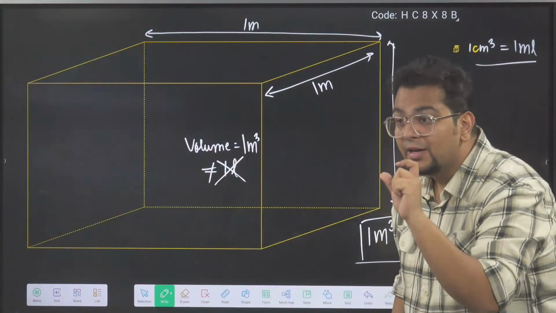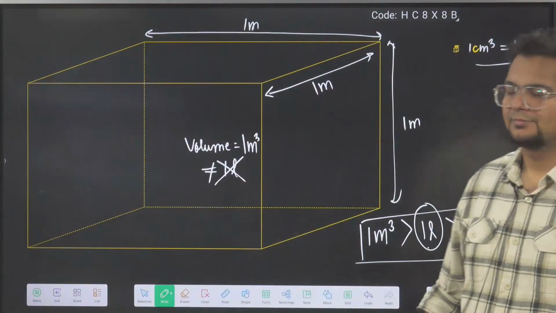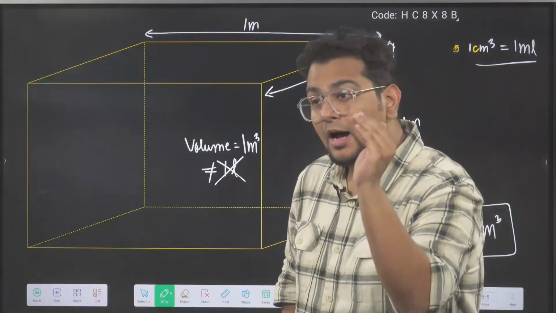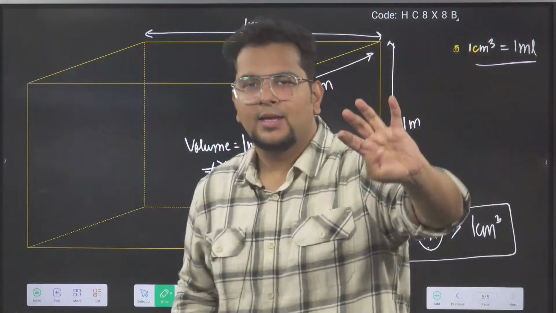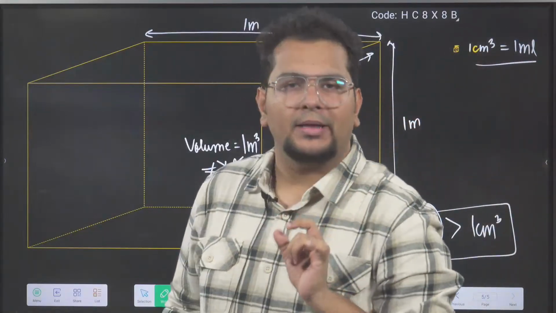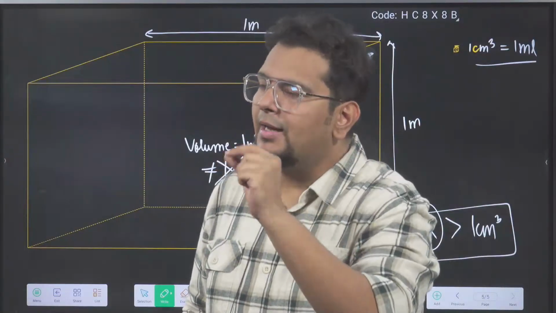Now, if someone asks you the relation between these three, and how to relate them, there are two ways. One is the easy, low IQ method. For that, some mugging is also required.